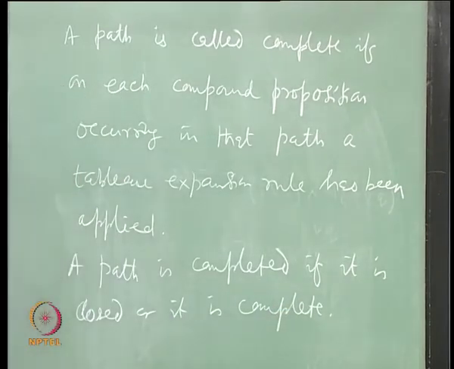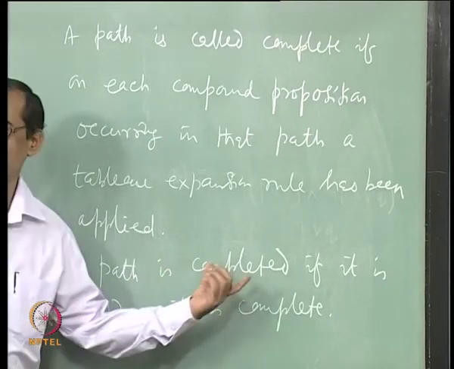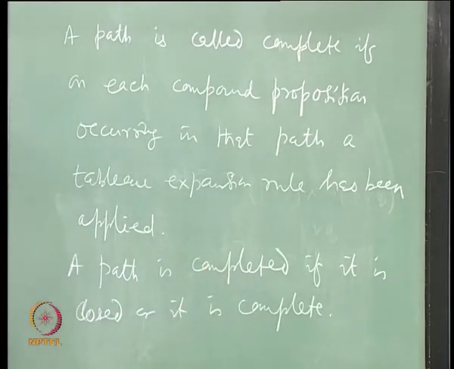So, that means it is essentially complete, right, nothing can be done for it. You know it is closed, you have decided for it, or it remains open, nothing more can be done by using the tabula expansion rules. So, in fact, we wanted this completed path to take any decision, right.